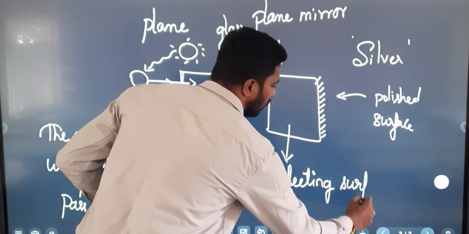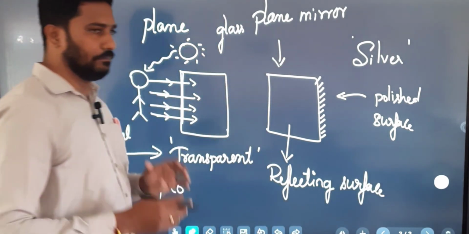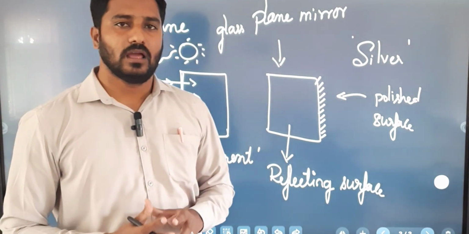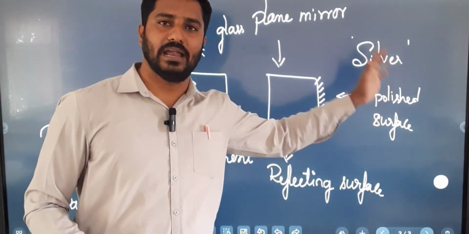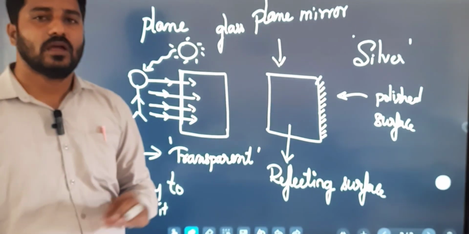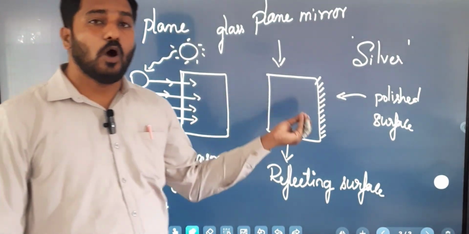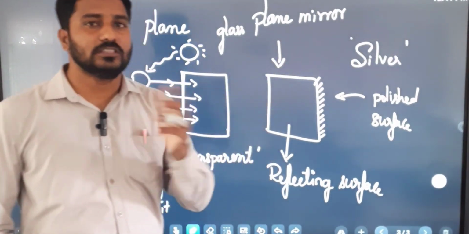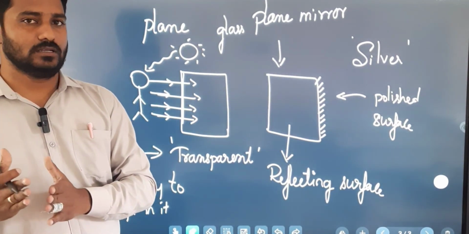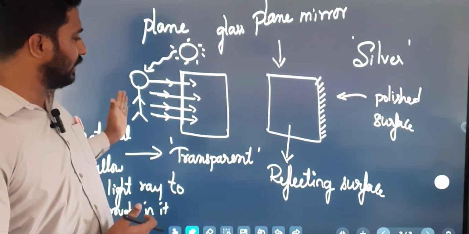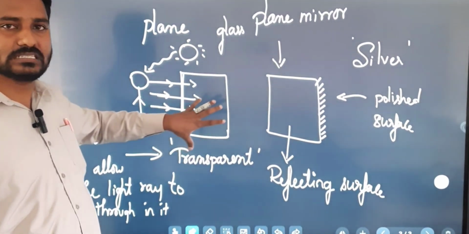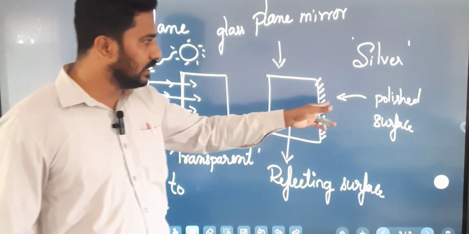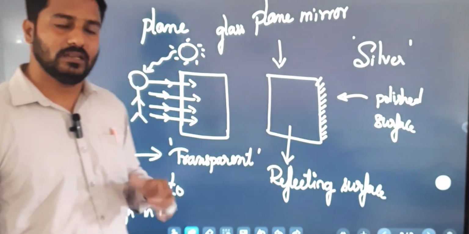Okay? So now a mirror will contain two kinds: one is called polished surface and the other a reflecting surface. Now let us study how the image forms on the plane mirror. We come to know how plain glass is converted to a plane mirror. When you take plain glass and polish one side, it gets converted to a plane mirror.